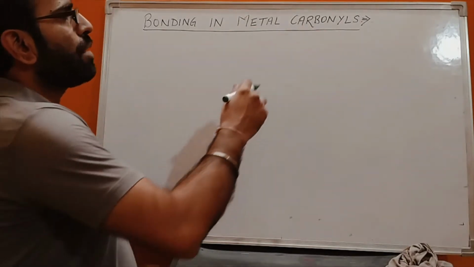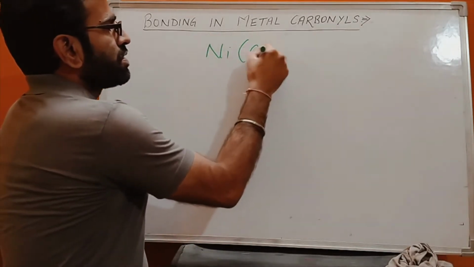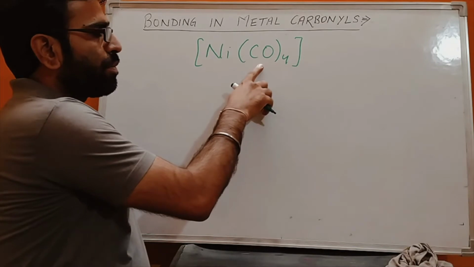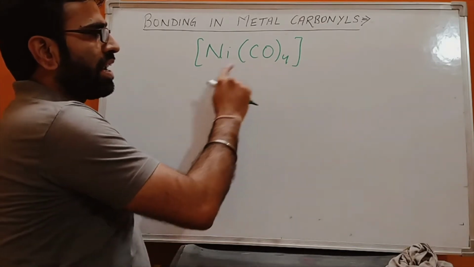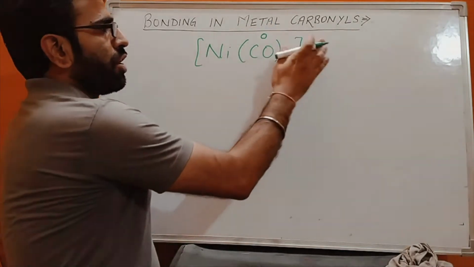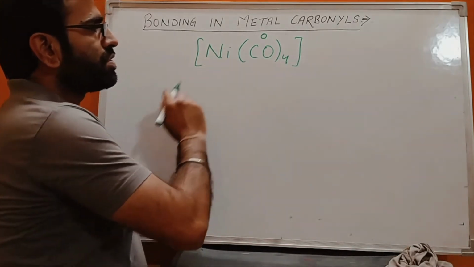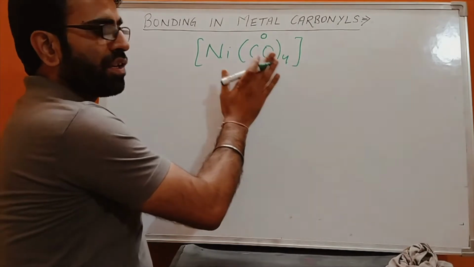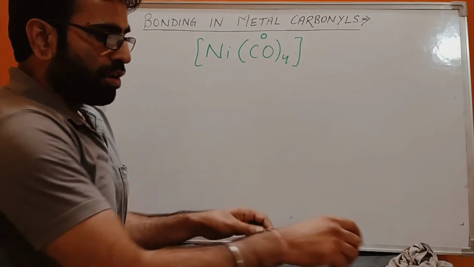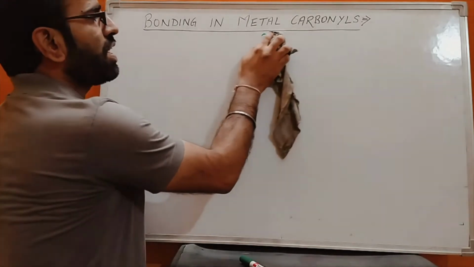We have studied the IUPAC names of some metal carbonyls. When we have Ni with four CO ligands, the name is tetracarbonyl nickel(0). As the carbonyl ligand has zero charge and the overall charge on the compound is also zero, the charge on the metal will be zero. So these are neutral coordination compounds. Here the coordination entity also has charge zero. Now we will discuss the bonding in these metal carbonyls.